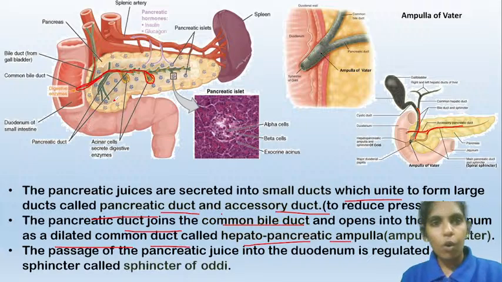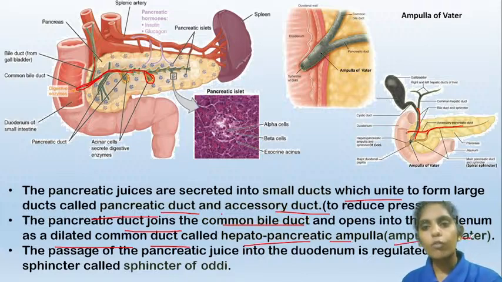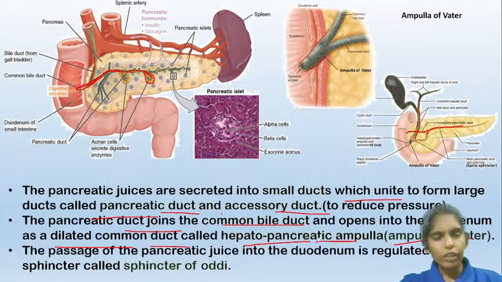The entry of these pancreatic juices and the bile into the small intestine is guarded by a valve known as the ampulla of Vater, or hepatopancreatic ampulla. All the bile stored in the gallbladder, and also the pancreatic juices, enter the small intestine through this valve-like structure known as the ampulla of Vater.